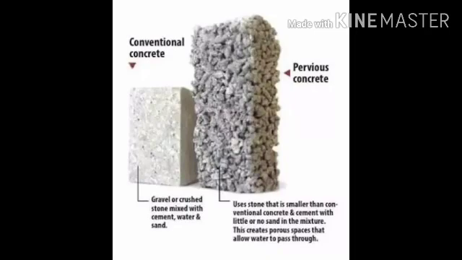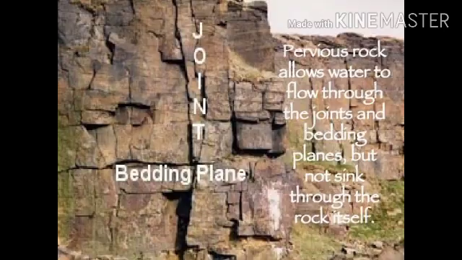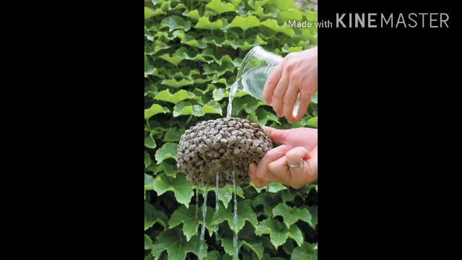Based on water resistance, the rocks are classified into two categories. First one is the pervious rocks, second one is the impervious rocks. The rocks which have cracks or minute holes in them and they can contain the water are called pervious rocks. In Telangana, there are some areas where these rocks are available, like sandstone, etc.